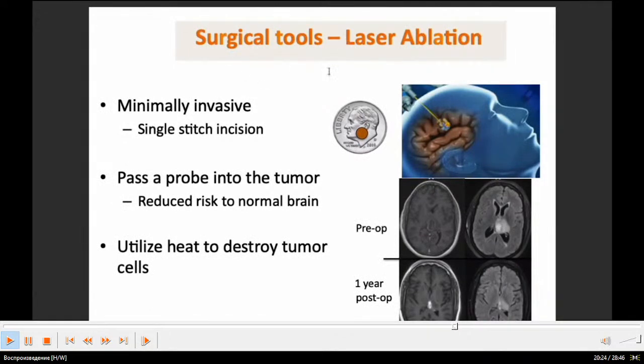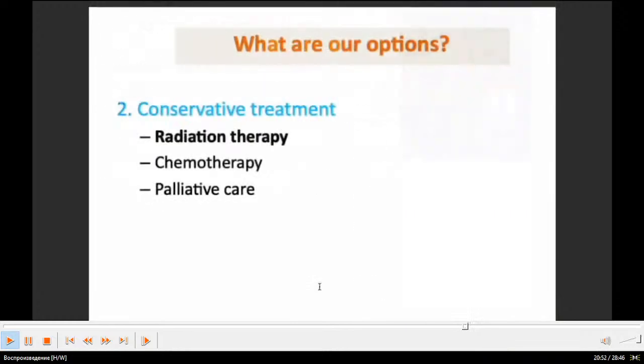After that, laser ablation. Also minimally invasive, a single stitch incision, as you can see here. Pass a probe into the tumor, reduce risk to normal brain, and utilize heat to destroy tumor cells. Use preoperative image. Here is the tumor. And here is one year post-operative. Next, what are our options?